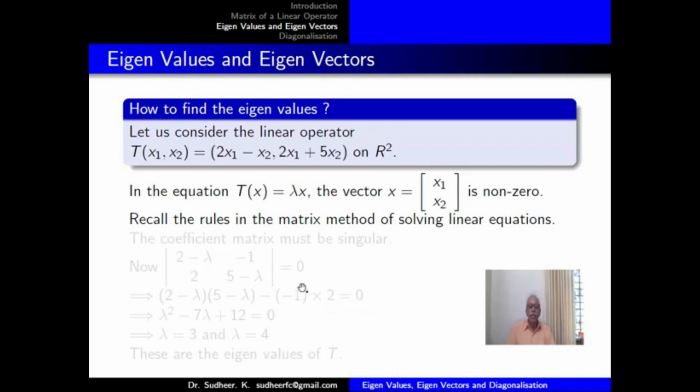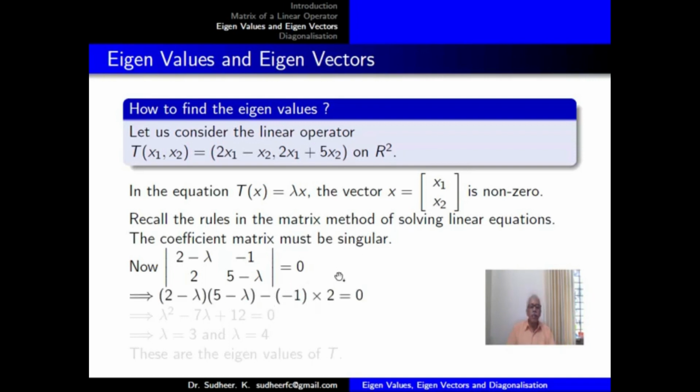Using the rules in the matrix method of solving linear equations, if you want a non-zero solution for a homogeneous system of equations, the coefficient matrix must be singular. So we get the determinant |2 minus lambda, minus 1; 2, 5 minus lambda| equal to 0, which simplifies to the equation lambda squared minus 7 lambda plus 12 equal to 0. The solutions are lambda equal to 3 and lambda equal to 4, and these are the eigenvalues of the operator T.